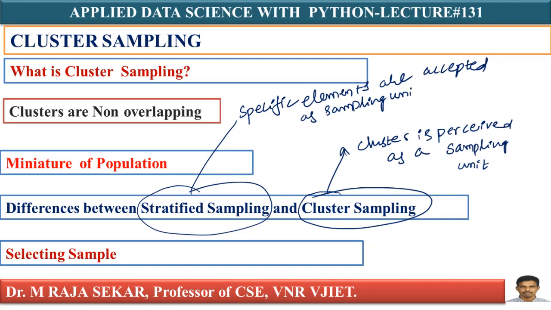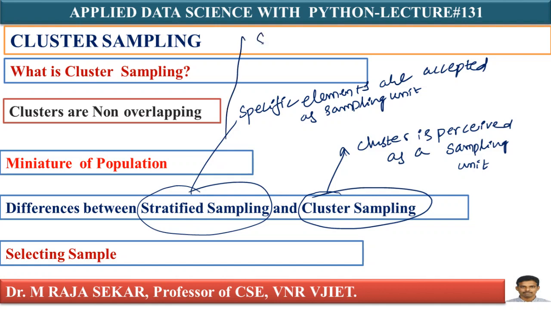This difference one must understand. In cluster sampling, the entire cluster can be treated as a sampling unit. In stratified sampling, from strata, I can select a few specific elements.